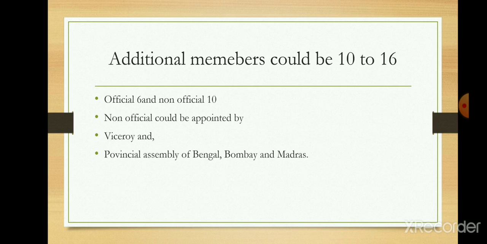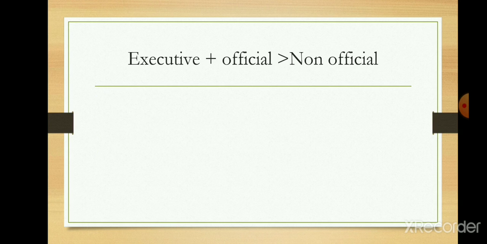So 5 members will be appointed by the Viceroy and 5 will be appointed by the Provincial Assembly of Bengal, Bombay and Madras out of 10 non-official members. So now we might think that there are non-official members which are 10 and official members are 6. So it could be said that we Indians were in majority in the Executive Council, but no.